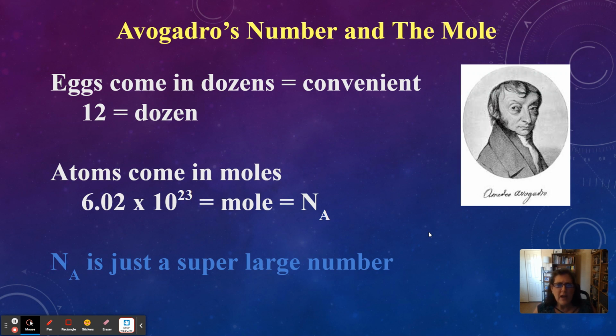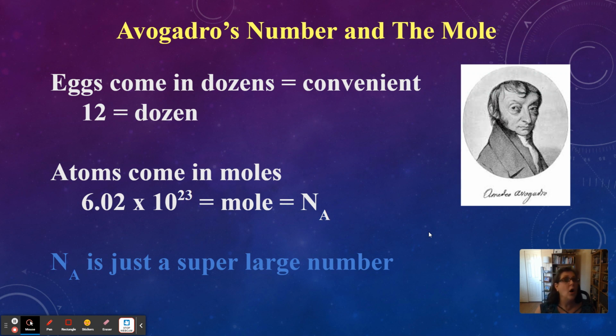So if a foreign exchange student asked you, what does a dozen mean? You'd probably say 12. And they'd say, 12 what? And you would say, no, just 12. 12 things, 12 items. A dozen is just the number 12. And it can be applied to anything.